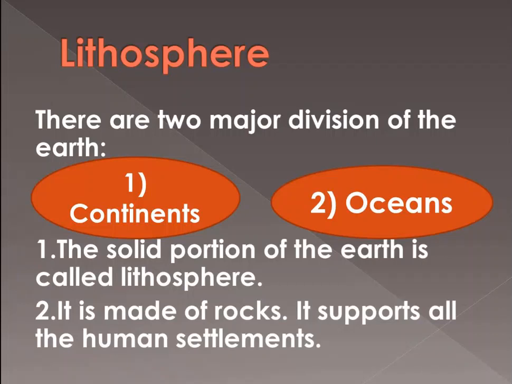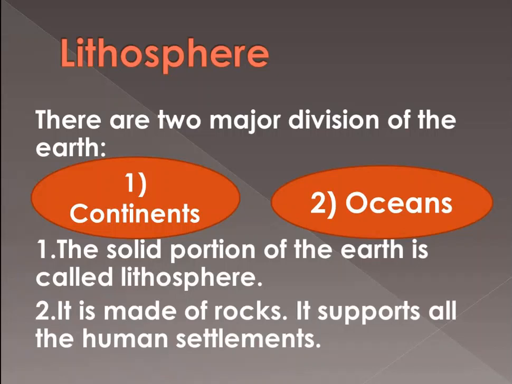Now what is lithosphere? The solid portion of the earth is called lithosphere. Means the solid portion of the earth where the people live, that is known as lithosphere. Or we can add that it is made up of rocks. It supports all the human settlements, as all the human settlements are made on the land part. So it supports human settlements.